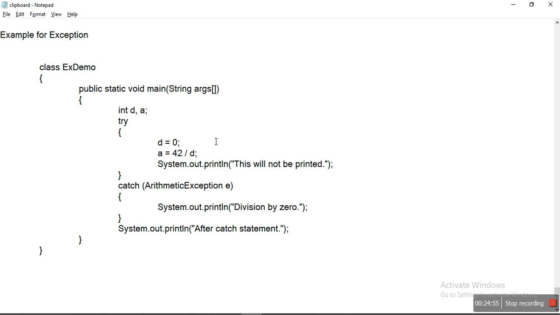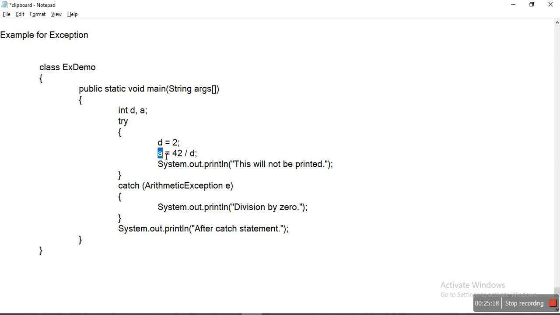Now see, once we run this program, what happens if I make d as 2? The value of a is assigned the result of 42 divided by d. Now d is 2, so the answer of a is 21.